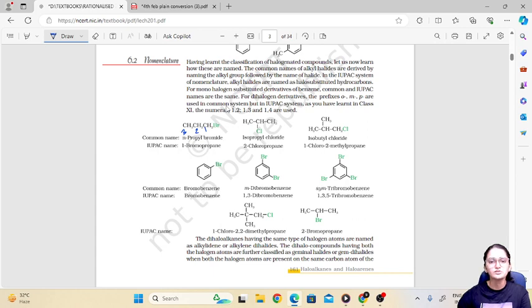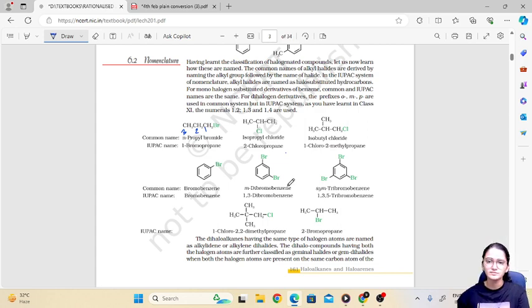Here also we have the same elements, the same formula, but a different structure. We have 3 carbons in a straight chain and chlorine is attached to the middle carbon. So this is called 2-chloropropane in IUPAC nomenclature. That means this is propane and chlorine is attached to the second carbon.